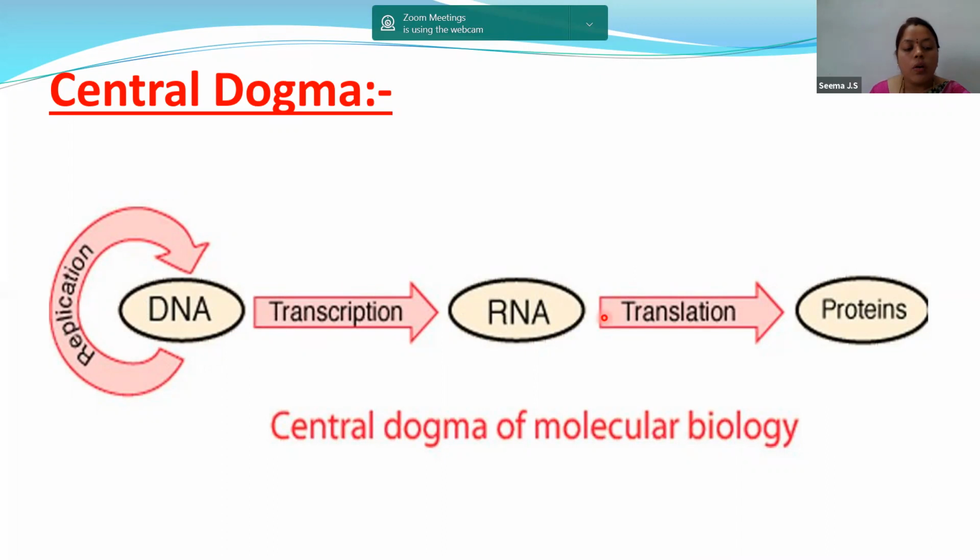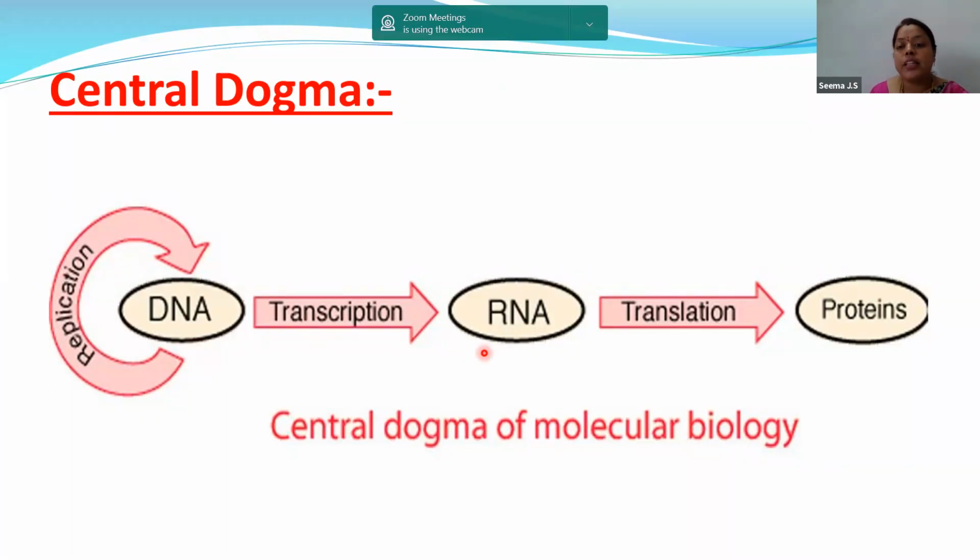nucleotides. So what kind of proteins are formed will depend on the type of codons formed. That is, the amino acids present in the proteins will depend on the type of codons present in the RNA. The type of codons present in the RNA will depend upon the type of nucleotides present in the DNA.